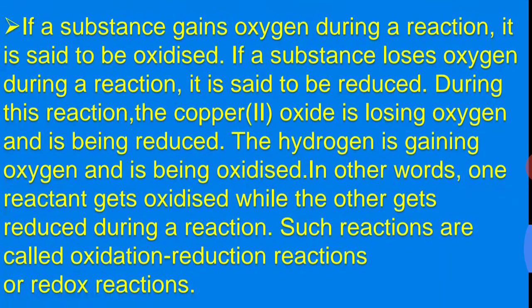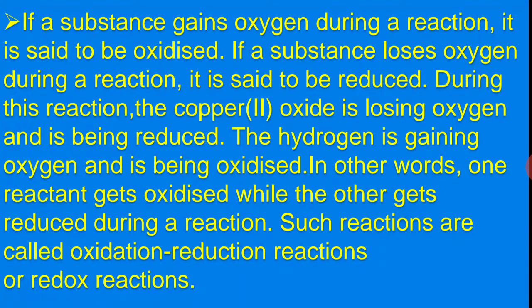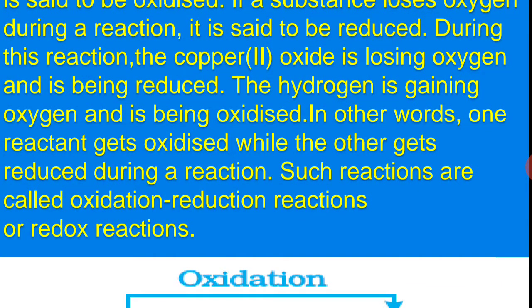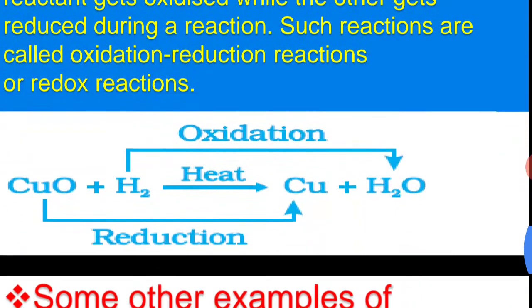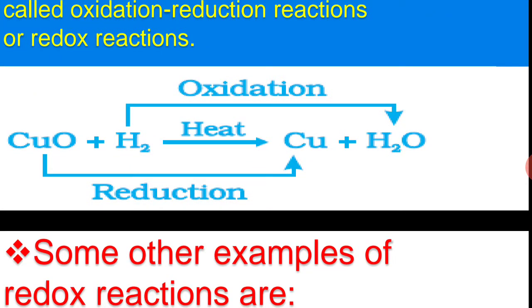In the given reaction, copper oxide is losing oxygen, therefore it is reduced, and the hydrogen is gaining oxygen, therefore it is oxidized. Always in an oxidation reduction reaction, one reactant gets oxidized while the other reactant gets reduced. Such reactions are called oxidation reduction reactions or redox reactions. We can understand this by seeing a figure. As you can see, copper is reducing and hydrogen is oxidizing.